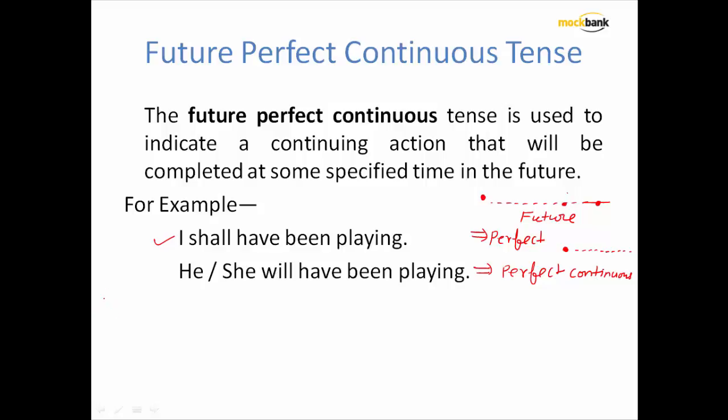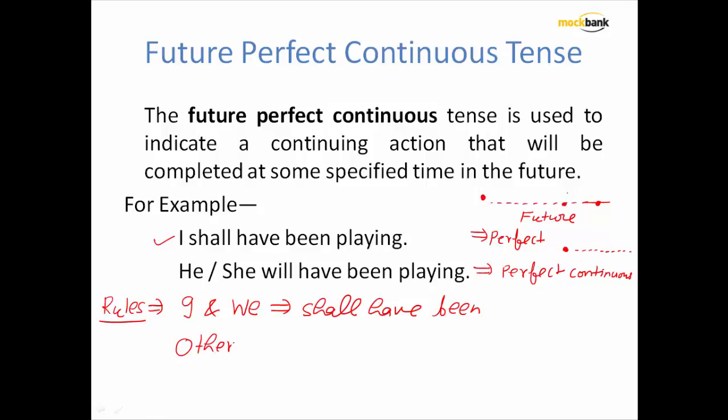Now what are the rules? Rules like other future tenses: with I and we, shall have been will be the helping verb. And with others, what are these others?